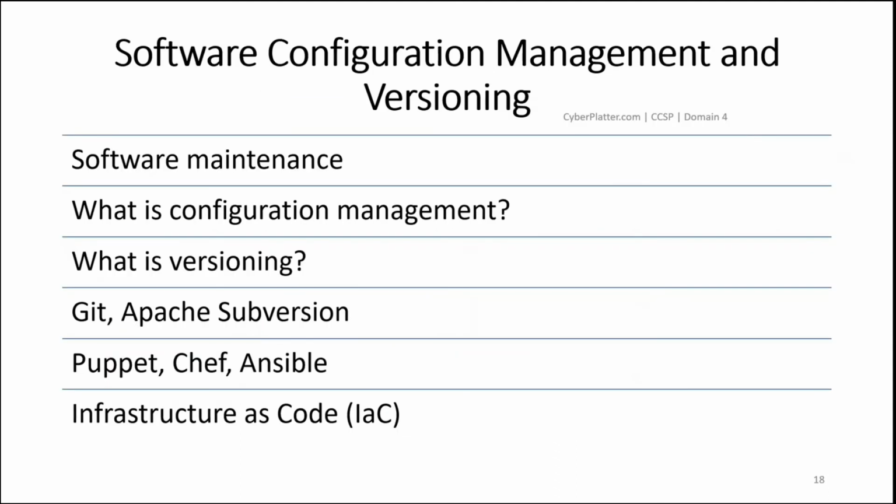The next topic is software configuration management and versioning. The final phase of the SDLC involves maintaining an application after deployment for the full lifetime of the application. A big part of ongoing software maintenance is configuration management and application versioning. What is configuration management? Configuration management is the process of tracking and controlling configuration changes to systems and software. What is versioning? Versioning is the process of creating and managing multiple releases of an application, each with the same general function but incrementally improved or otherwise updated.